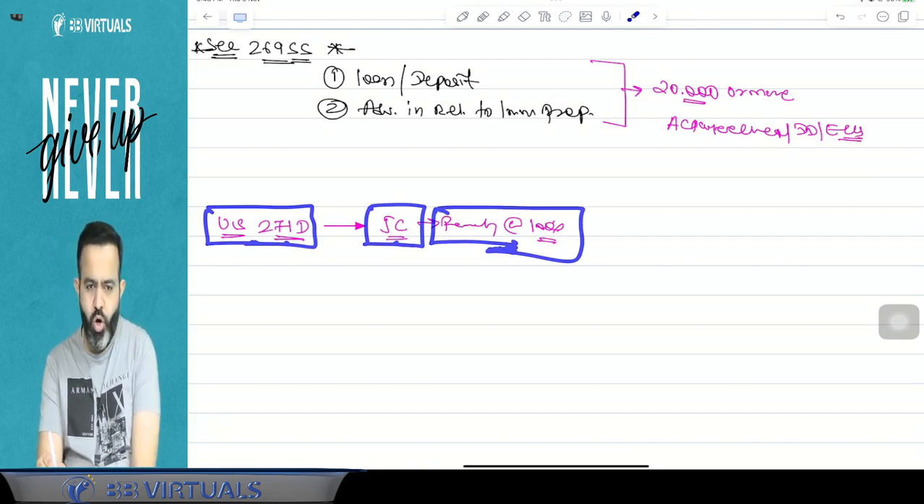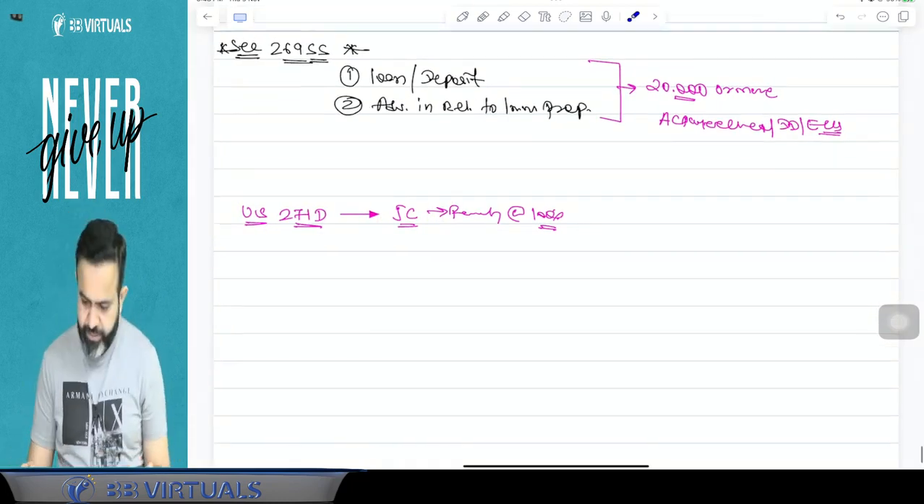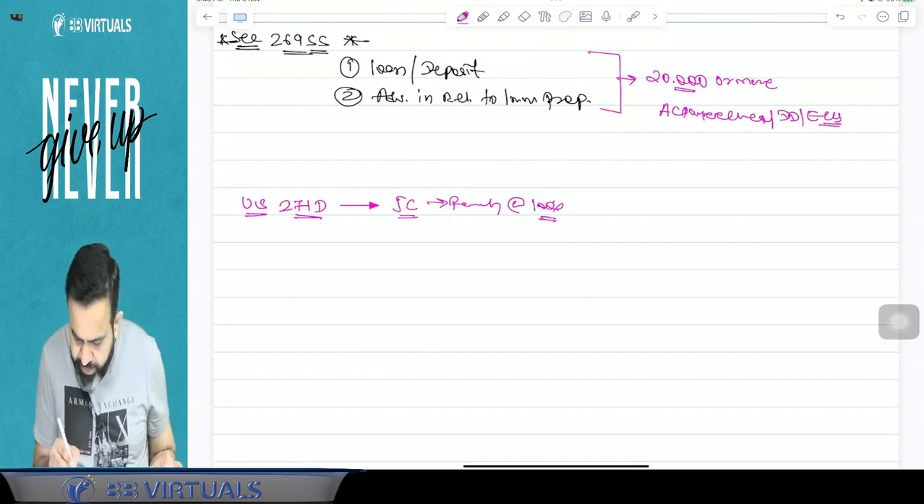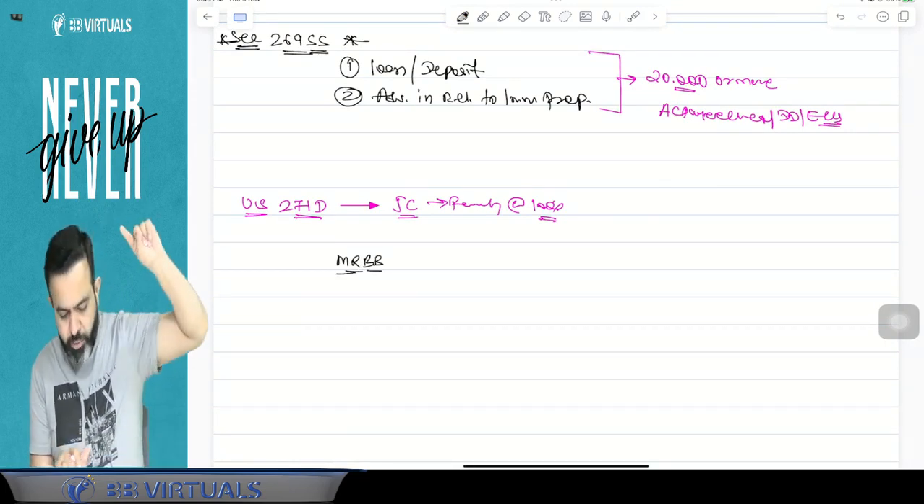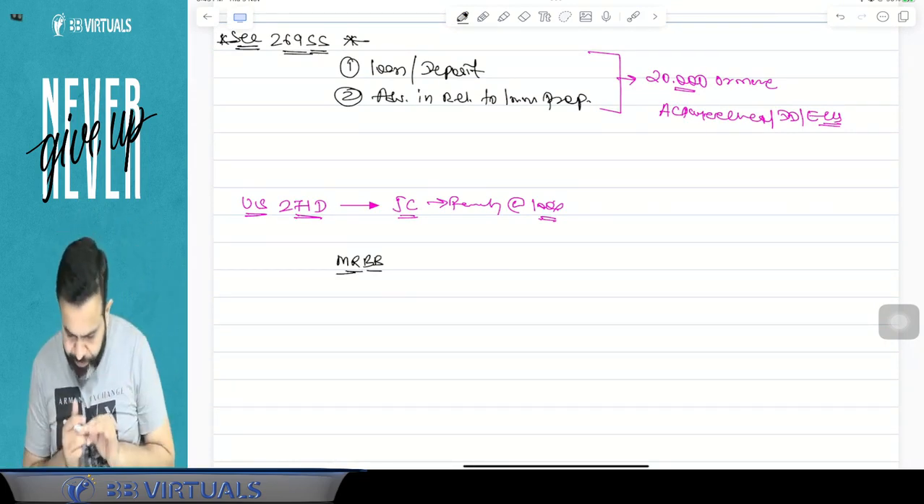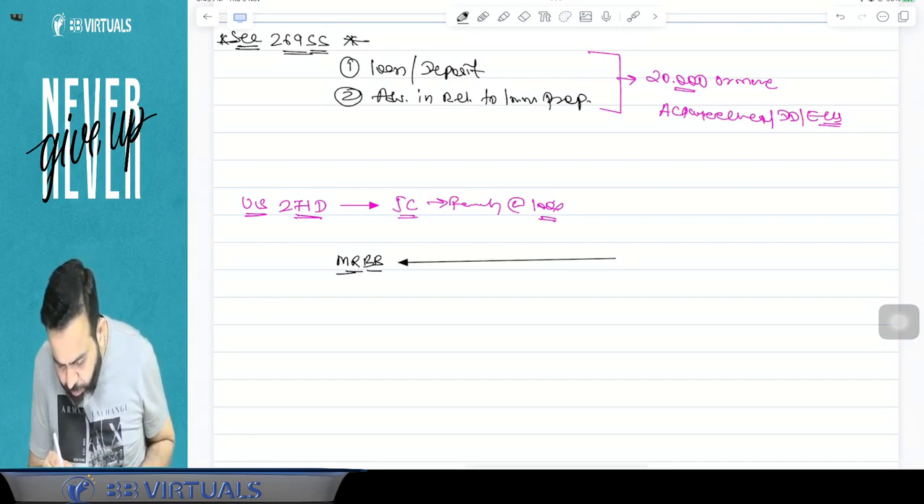100% of that loan or deposit or advance in relation to immovable property; here the Joint Commissioner will impose the penalty. I can take one example, try to understand. Guys, suppose there is one person, and that person's name is Mr. BB. Now try to understand a very interesting part. Mr. BB has accepted some loan from Meghna.